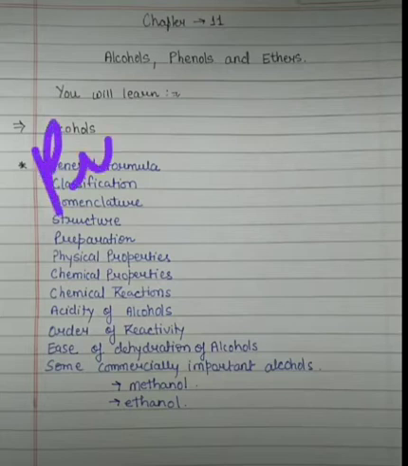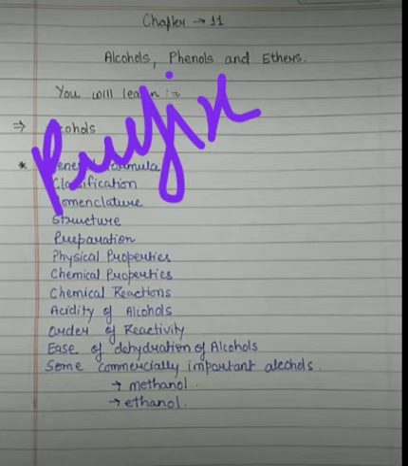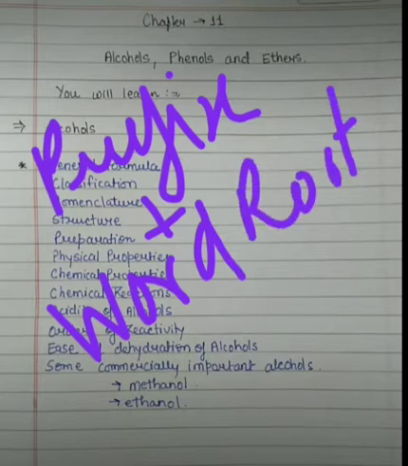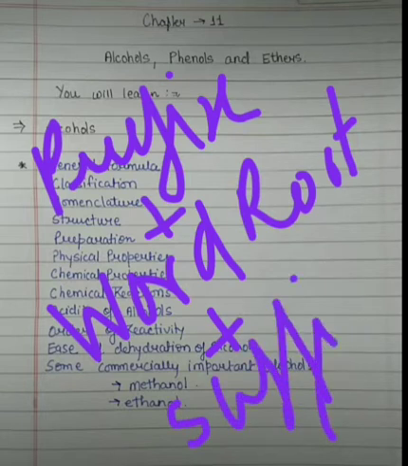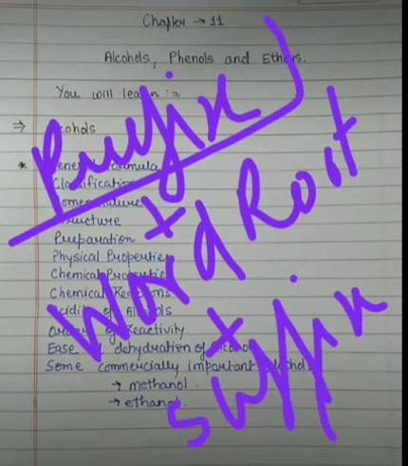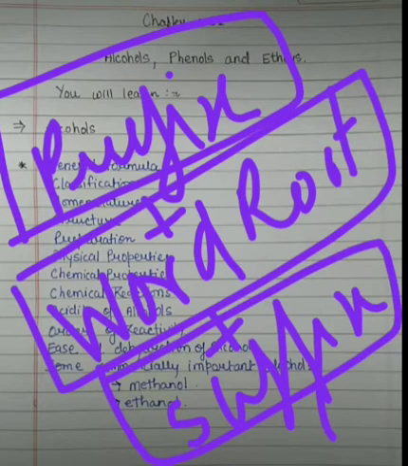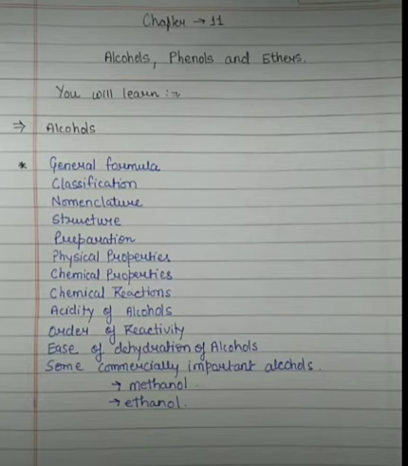It should have a prefix, if there is any prefix, then it is followed by the word root, and then it is followed by the suffix. Prefix, word root, and then suffix. So in this manner you have to name the compounds. I will show you how we will classify or derive their nomenclature. Then we have to discuss its structure.